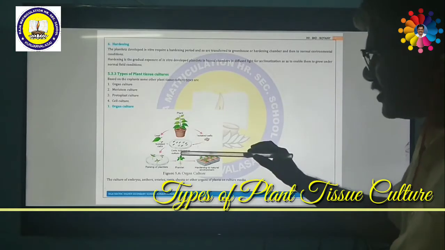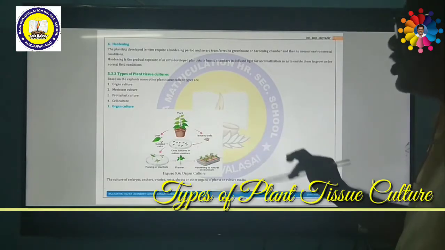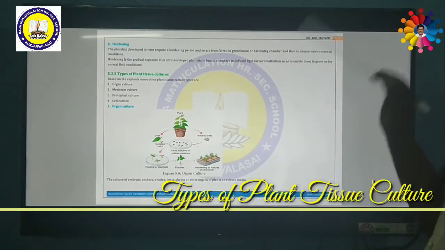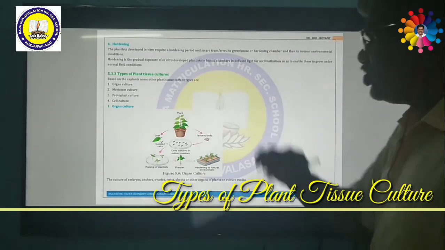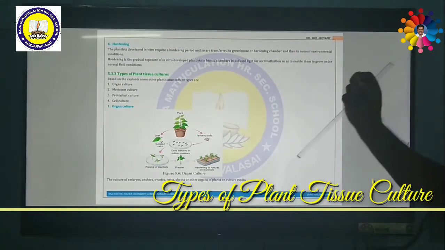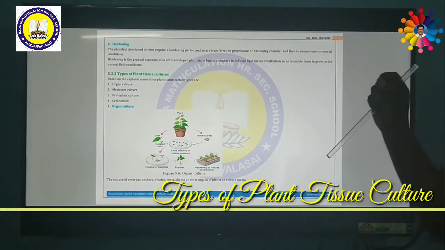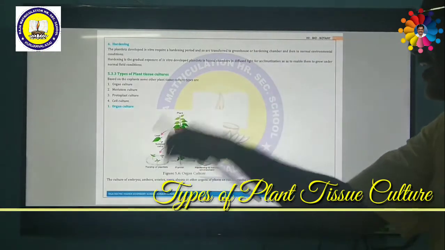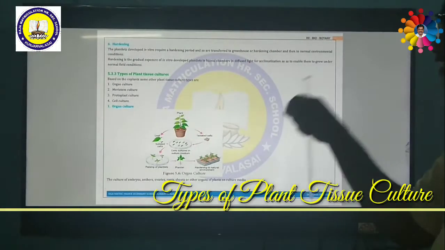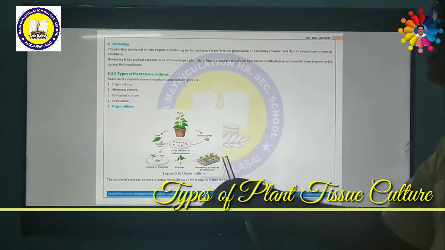So they are called meristematic tissue. If you remove this meristematic tissue and culture it inside the culture medium, it will develop into a new plant.